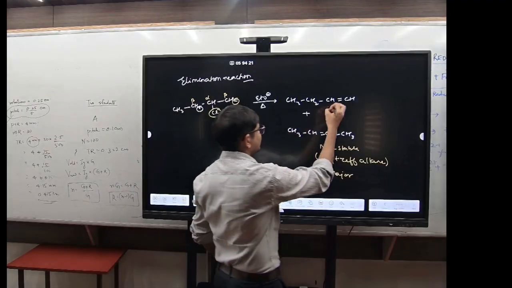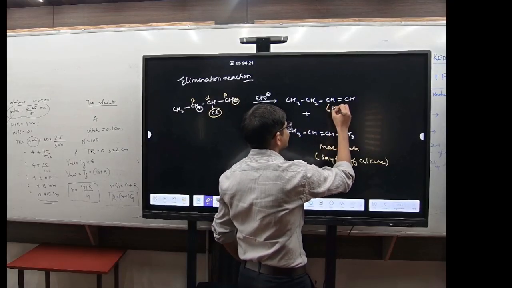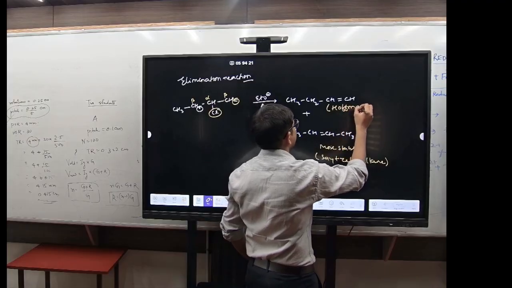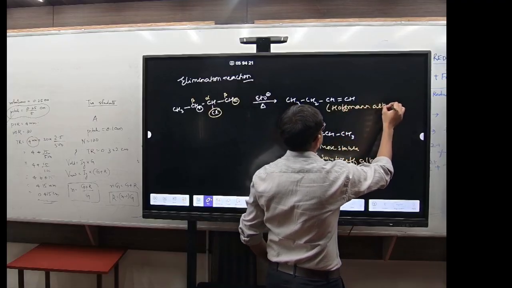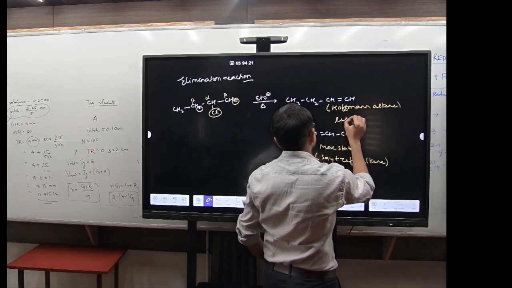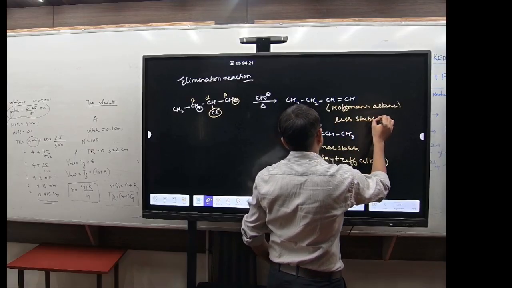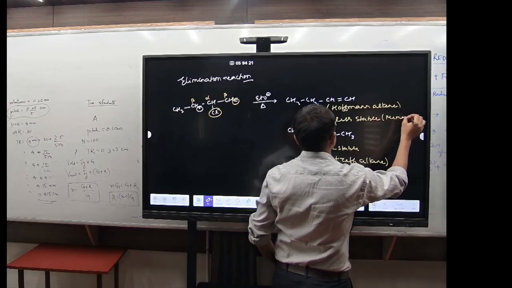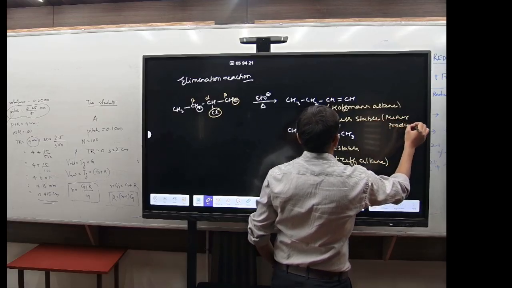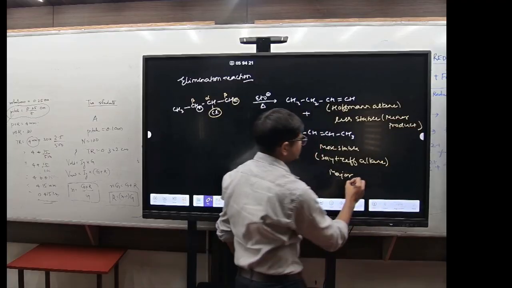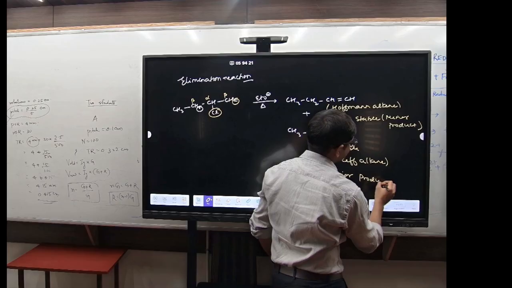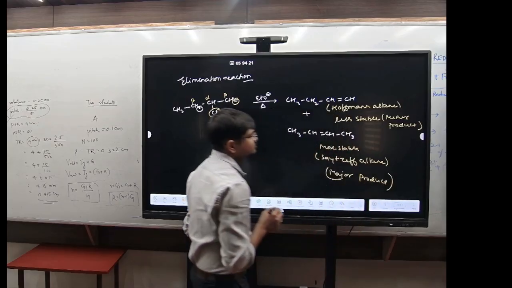Now this is known as the Hofmann alkene. This is the less stable alkene, and this will be your minor product. This will be the major product, and this will be your minor product.